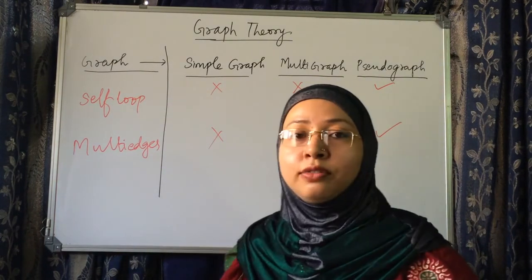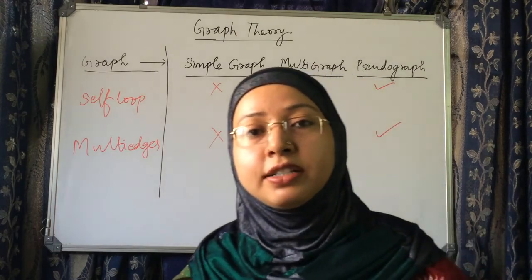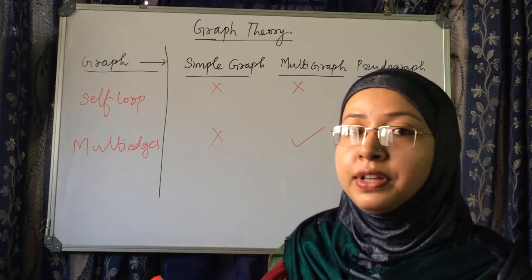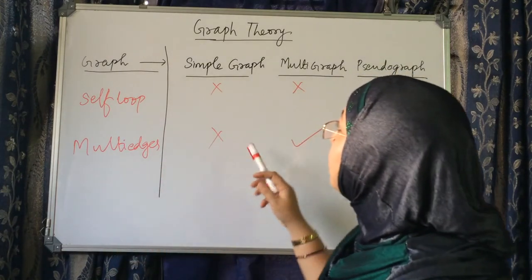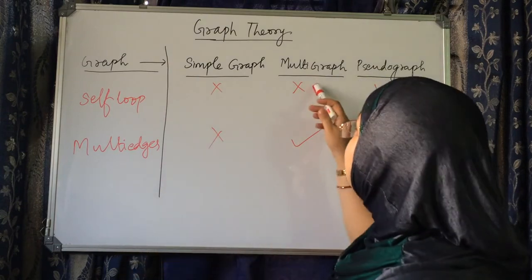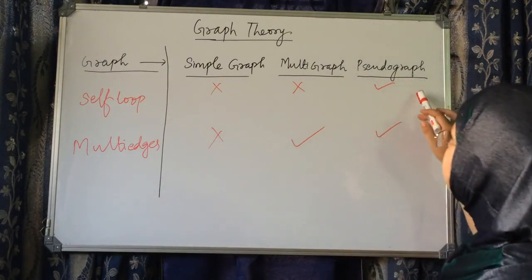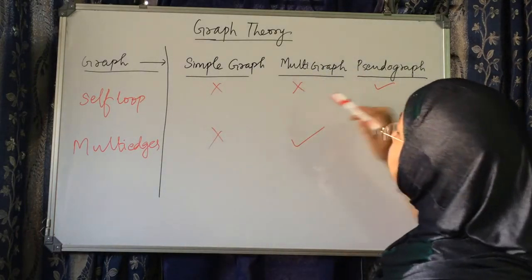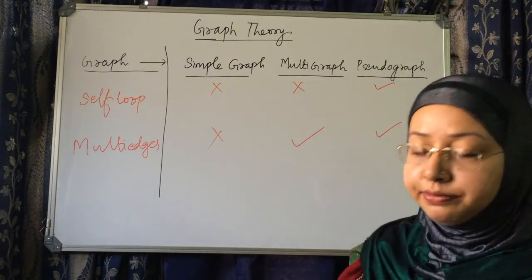And multi edges, when there are more than one edges between two nodes, then that type of edges is known as multi edges. So simple graph does not contain self loop as well as multi edges. Multigraph contains multi edges, and pseudograph contains self loop as well as multi edges.